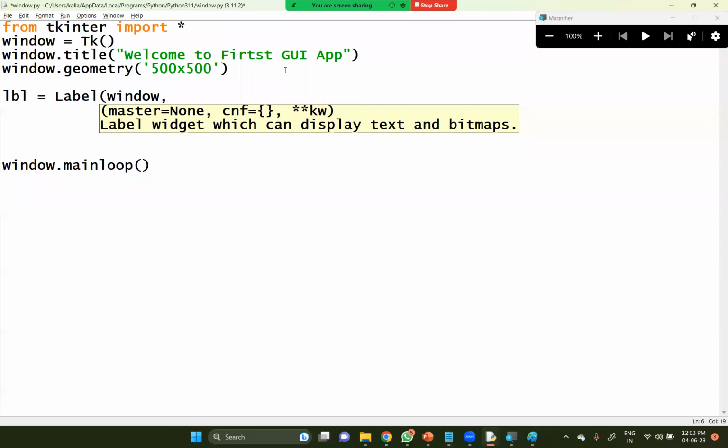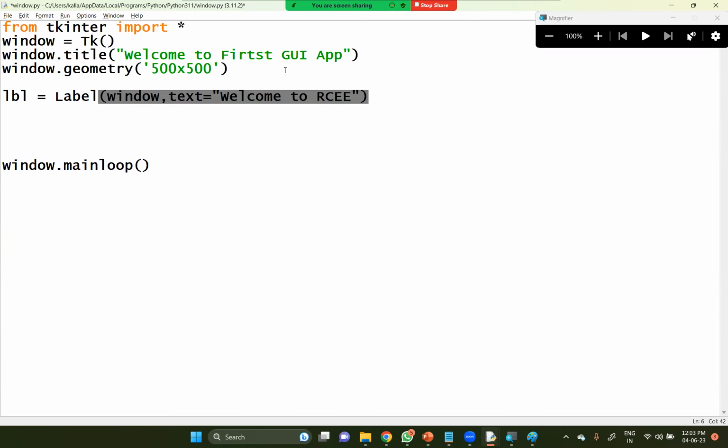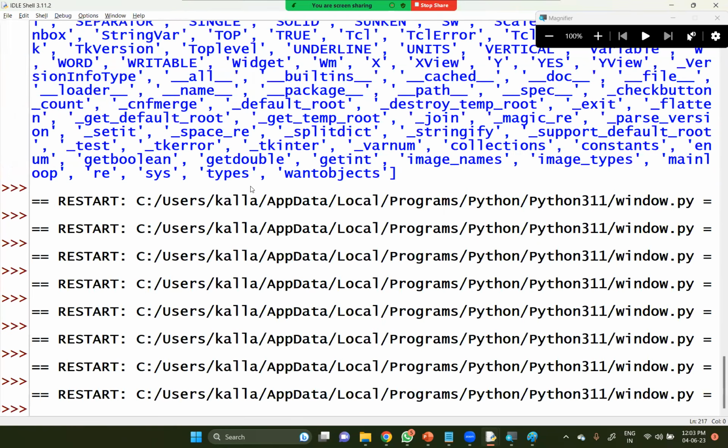Window is my master. And the configuration you are doing here is TEXT equal to, welcome to RCEE. Let me write something like this. Let me check whether it is being displayed by executing this program.